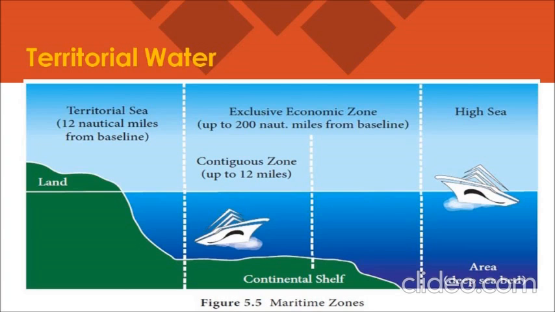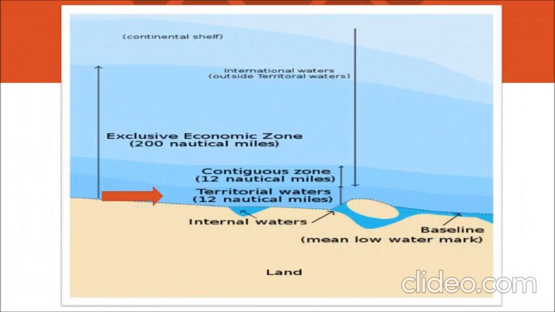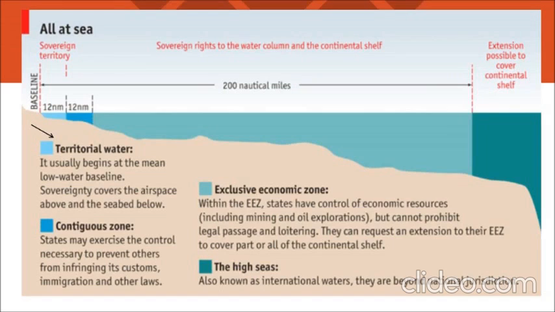That means if I ask what is the oceanic area, children, for this I have shown one map also. Just look into this map, you will understand how much area is covered under the oceanic area. It is 22.2 kilometers from the coast. All the resources that come under this oceanic area belong to the nation. Okay, so in this manner national resources are defined.